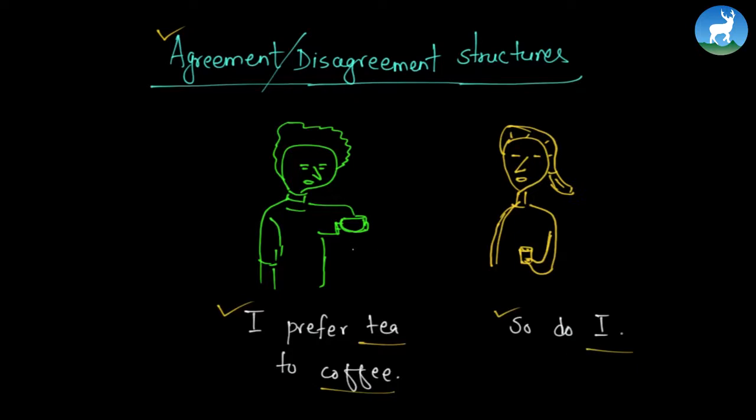The boy is drinking a cup of tea, and the girl is also maybe having a glass of tea. And the boy says, "I prefer tea to coffee." What that means is the boy likes tea more than he likes coffee. And the girl replies, "So do I." So what is the structure? So do I: so plus auxiliary plus noun phrase. Very good. So we had the first structure, so do I: so plus auxiliary plus noun phrase. What's a noun phrase? We'll talk about that in detail later. For now, let's move on to another example.